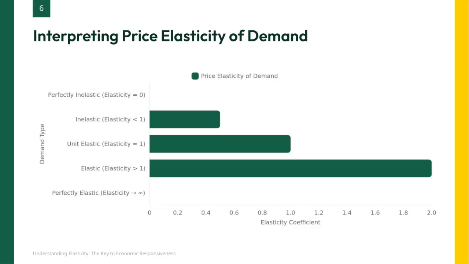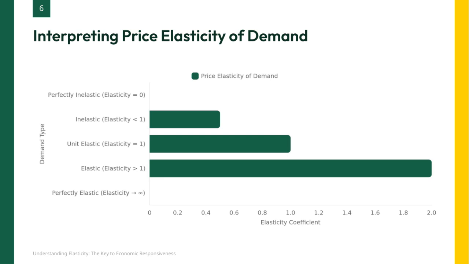Here we're looking at how price elasticity of demand varies across different categories. The horizontal bar chart breaks down elasticity into 5 key types. First, perfectly inelastic demand has an elasticity of 0, meaning quantity demanded doesn't change no matter the price. Then, inelastic demand with elasticity less than 1 shows that quantity demanded changes, but less proportionally to price changes. In this case, a value of 0.5. Next, unit elastic demand has an elasticity of exactly 1, indicating a proportional response between price and quantity demanded.